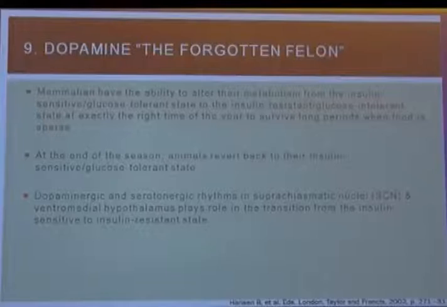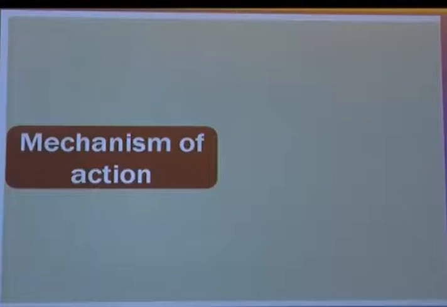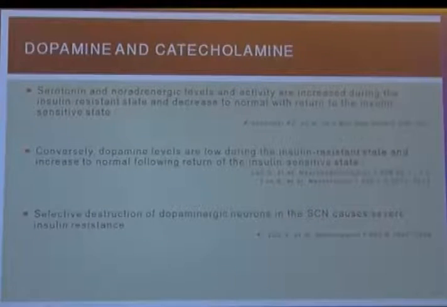The dopaminergic and serotonergic rhythms in the suprachiasmatic nuclei and ventromedial hypothalamus play an important role in the transition from the insulin sensitive to the insulin resistant state. How does this work? Serotonin and noradrenergic levels and activity are increased during the insulin resistant state and decrease to normal with return to the insulin sensitive state.